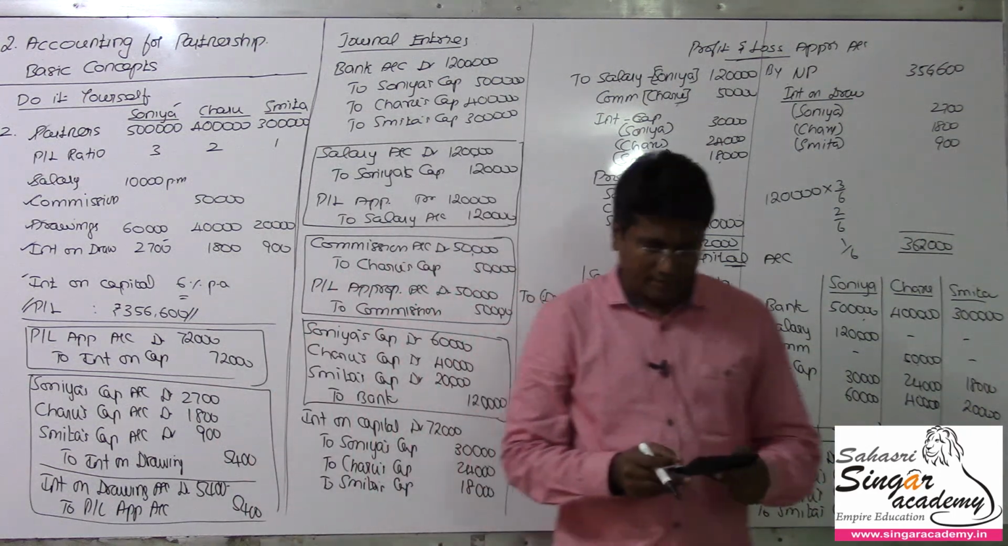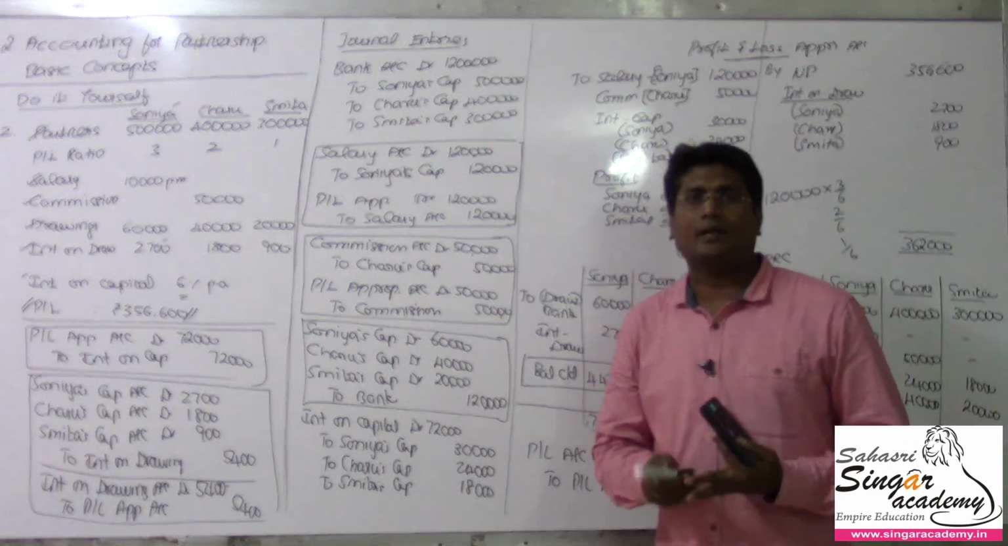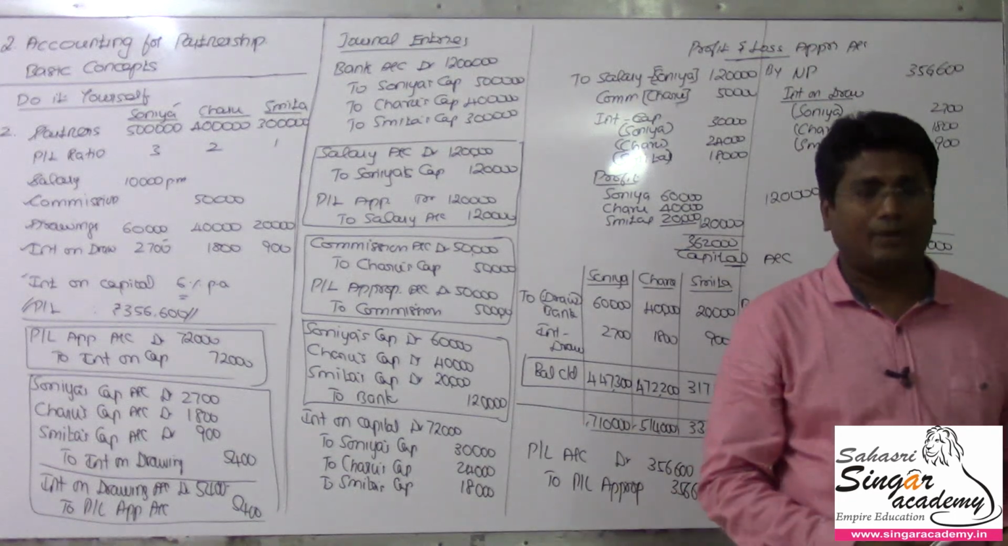I hope you could now understand this comprehensive illustration where we have passed the journal entries, prepared the P&L appropriation account, as well as prepared the capital accounts too.